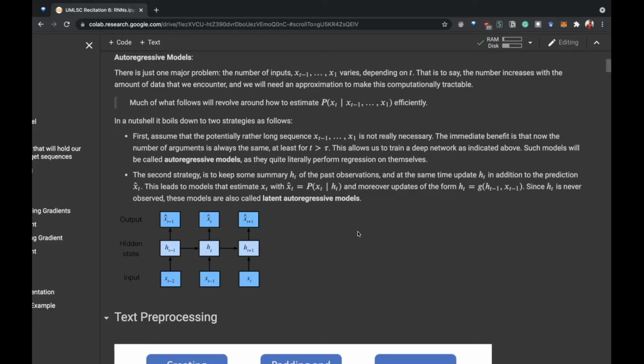So instead of taking all the previous data at a time, we encode that information in a hidden state. If you see here, the hidden state for t minus 1 is used along with the input at t minus 1 to calculate the hidden state t, and then we can use this hidden state along with the next input to actually calculate the output.